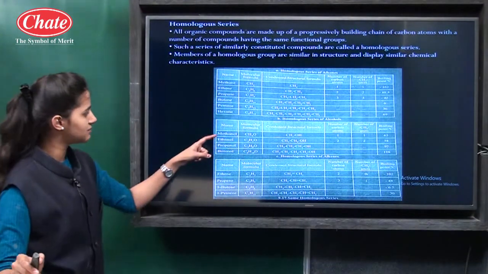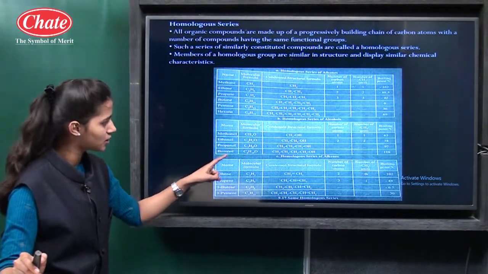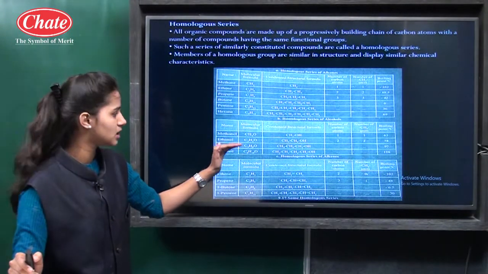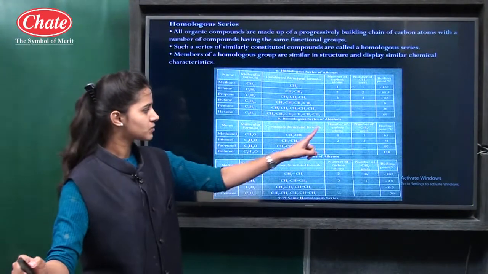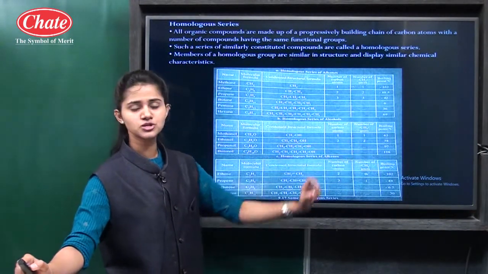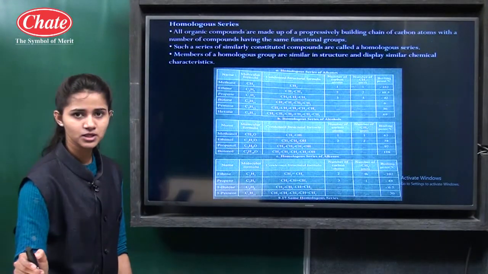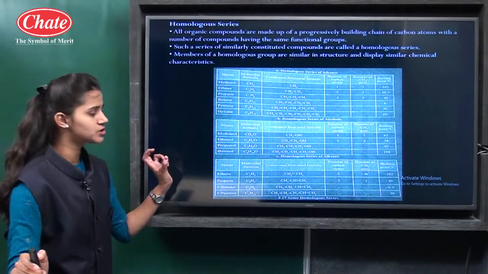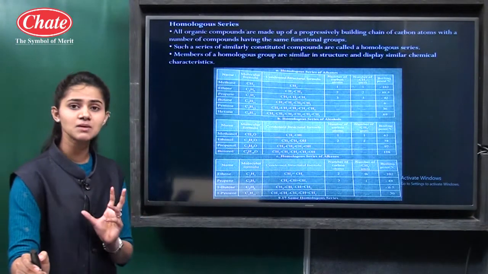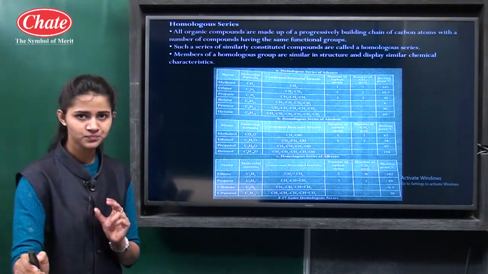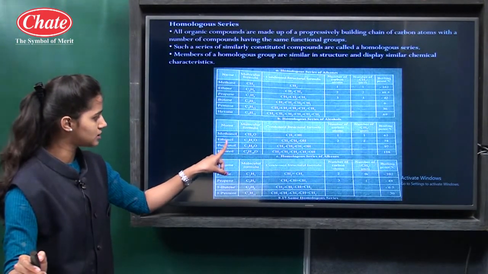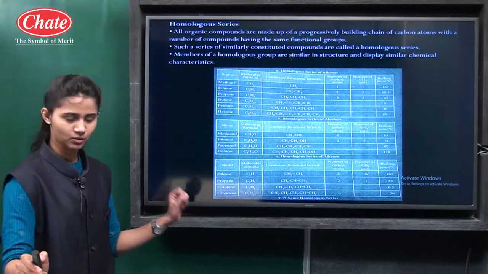Again, if you observe methanol, ethanol, propanol, butanol, there is only a difference of a CH2 group in the molecular formulas. The number of carbon atoms increases by 1, and the number of CH2 units also increases by 1. Every time, a hydrogen atom from methane, ethane, propane, butane is replaced by the same functional group, alcohol. So this is the homologous series of alcohol: methanol, ethanol, propanol and butanol.